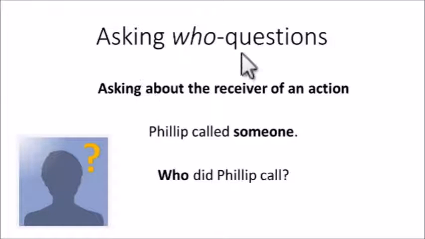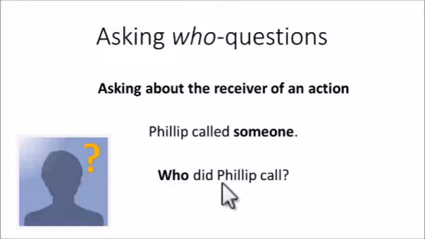Now let's see another sentence, but in this case you're going to ask questions with who, okay? Asking about the receiver of an action. Look at the sentence. Philip called someone. So in this case, we know that Philip called a person. Philip called someone. But we don't know who he called. So in this case, you have to ask a question like this. Who did Philip call? Who did Philip call?